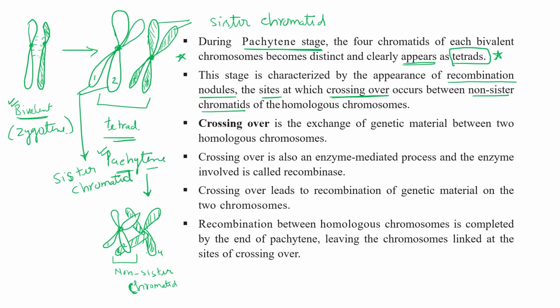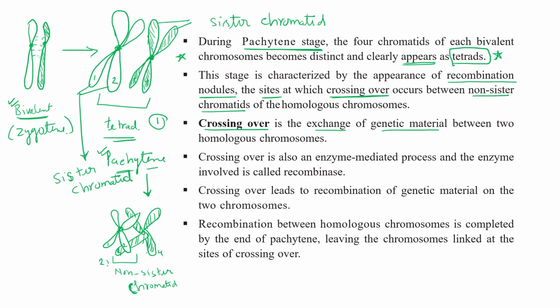So crossing over is the exchange of genetic material between non-sister chromatids of two homologous chromosomes. This is again a peculiar character of pachytene. So what is the first character? They start looking like a tetrad. This is the first peculiar character.